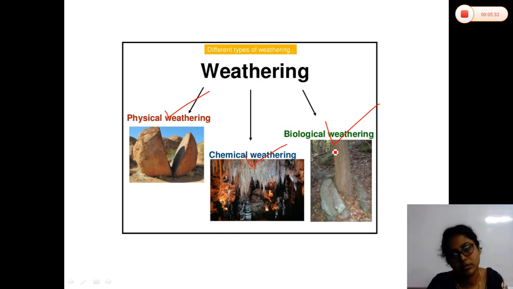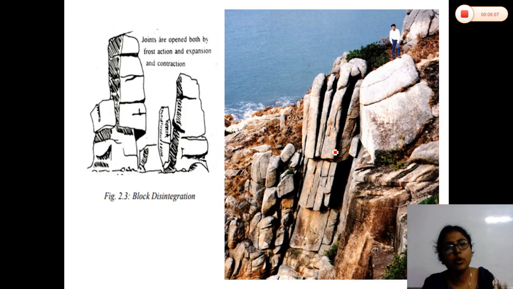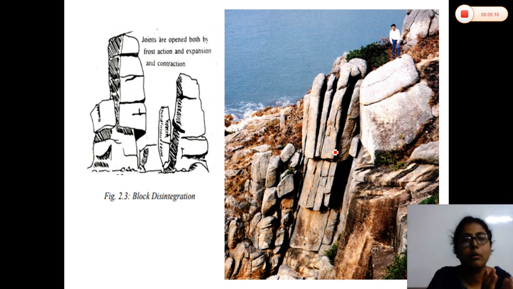In this weathering process, there will be no change in the chemical composition of the rock. The rock will only break down mechanically by temperature variation. In that paragraph it is given that it takes place either due to temperature variation or by frost action. These two things are responsible for causing physical or mechanical weathering. Now, how does the temperature variation take place? You all know about the desert areas, right?